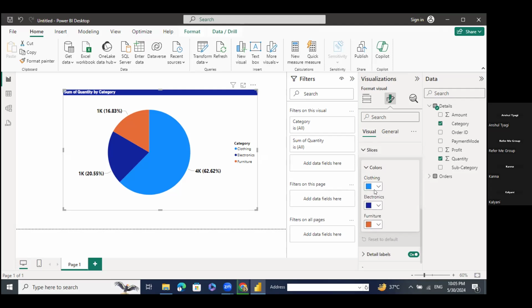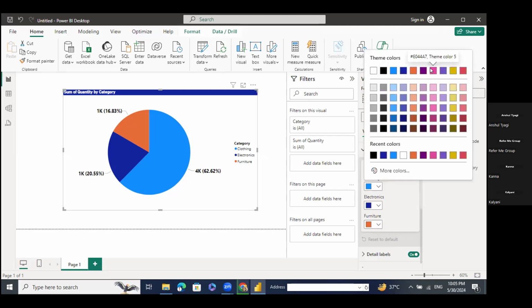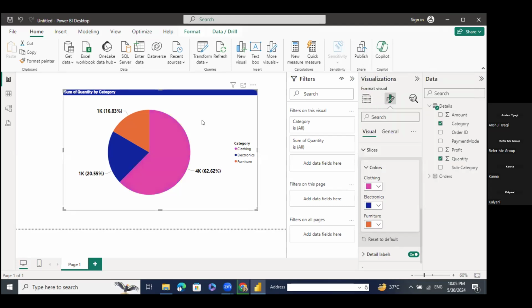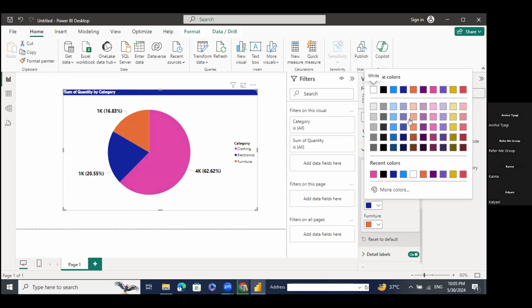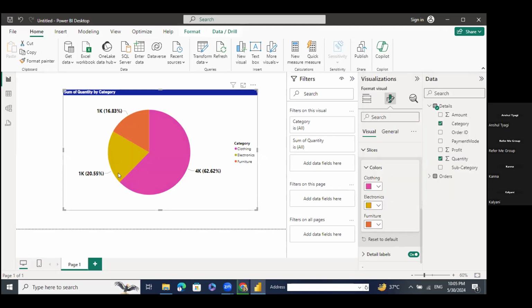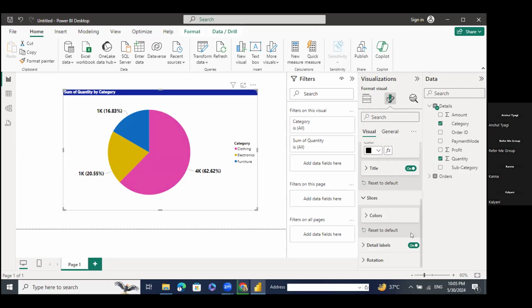From the slices I can change the color as well. It is in a dark blue color. If I need, I can change it to pink, and it changes to pink. For the dark blue, I can change it to orange or yellow, so it changes to yellow. And the orange color that is in the furniture bar, I can change to blue. This is how we can change the colors as well.